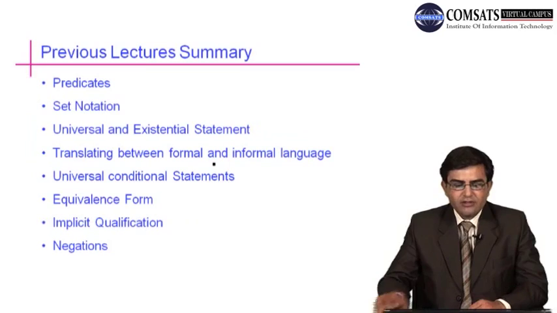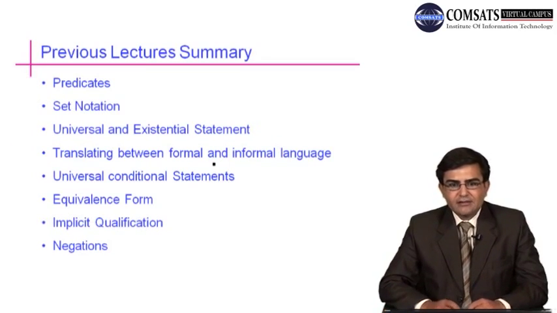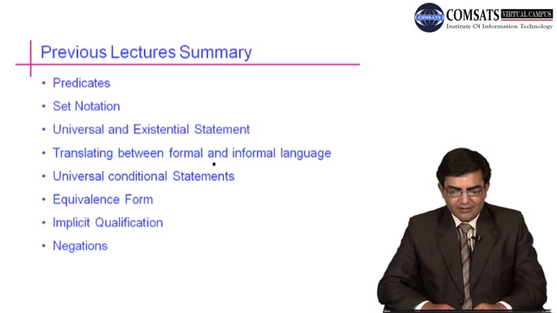In the previous lecture we were discussing predicates, set notation, universal and existential quantifiers and statements. We have also discussed how to translate between the formal and informal languages, that is from universal and existential statements to informal language, and from informal language to these notations of universal and existential quantifiers.